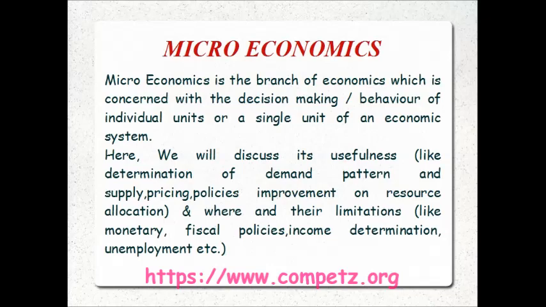Then comes income determination. Microeconomics also does not tell us anything about how the income of a specific country is determined, that is, your national income. Business cycles, the ups and downs of national income over time, are known as fluctuations. It does not analyze the causes of fluctuations in the national income. Then comes unemployment. I told you when we started the microeconomics concept, unemployment all comes under macro, not in micro. If this all arises, that means macro is taking place.